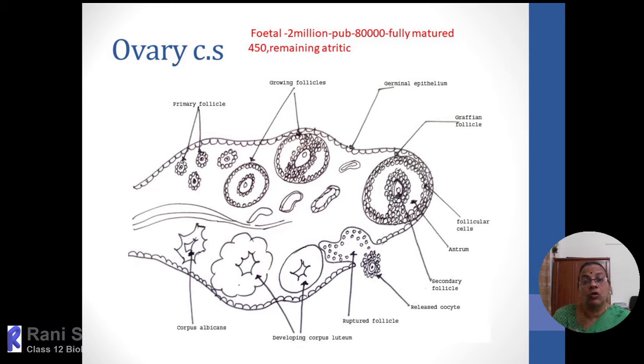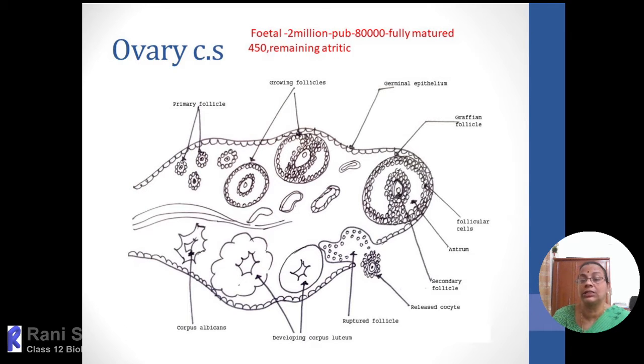Within the germinal epithelium in the cortical region, the follicular development will start, and these follicles will convert into primary follicles in the pubertal stage, or when the baby is in the mother's womb. That means in the fetal condition itself, up to approximately 5 months, there can be approximately 2 million follicles. In the center there will be a primary oocyte, surrounded by a single layer of follicular cells. That stage we call the primary follicle.